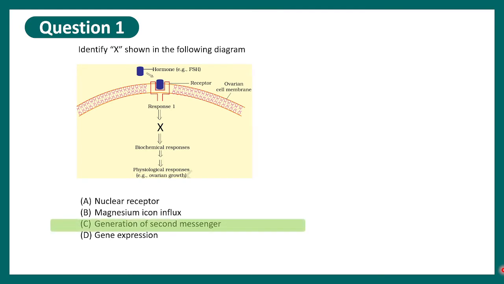Whenever a particular hormone binds to its membrane bound receptor, there are a lot of cellular level changes, which are initiated by the activation of second messengers like calcium, IP3 or other messengers.